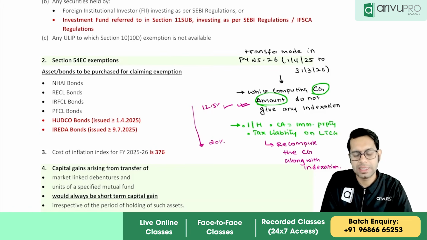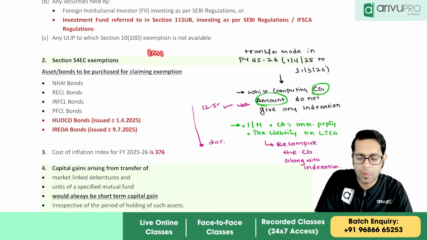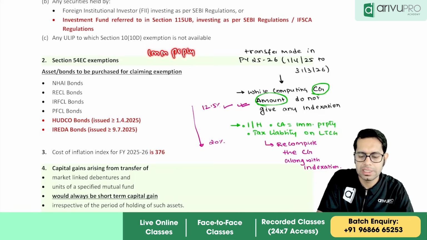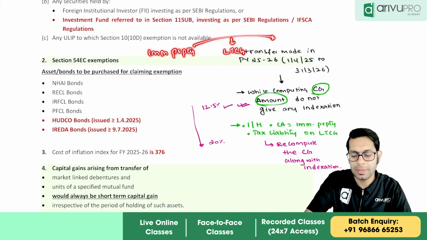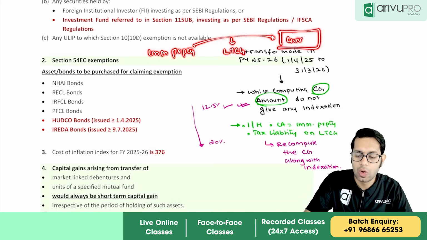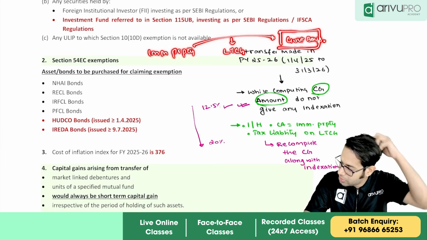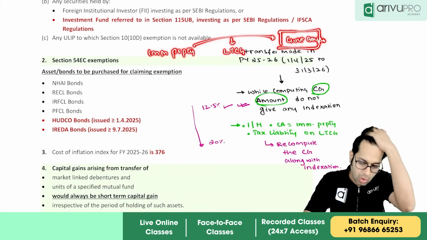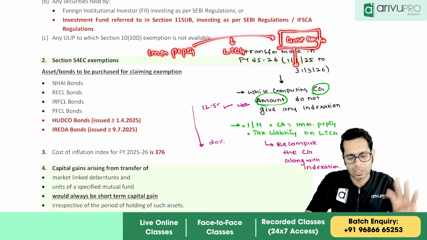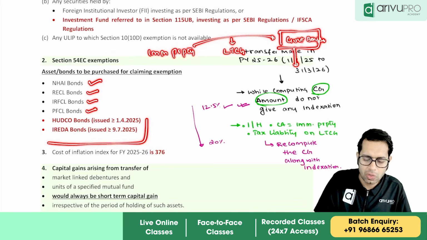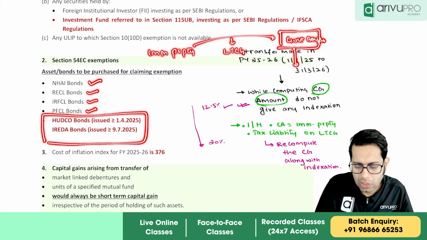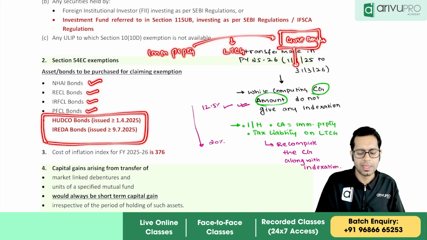Now we have a section called section 54EC. Section 54EC says if you transfer any immovable property and by transferring that immovable property you get any long-term capital gain, then that long-term capital gain will be exempt if you invest your money in government bonds. Now, these government bonds had only 4 bonds, which were NHAI, RECL, IRFCL and PFCL. Here they have added 2 more bonds. One is HUDCO bond and one is IREDA.